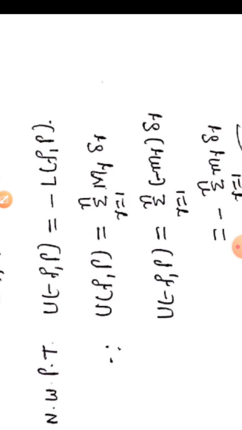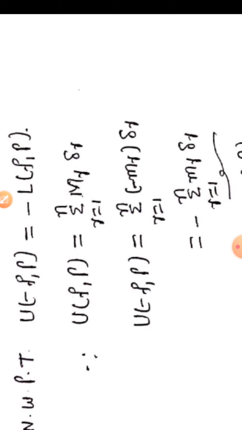Therefore, first we have to find U minus FP. Therefore, U minus FP equal to summation r equal to 1 to n, where minus MR is the supremum of minus f of x on IR. Therefore, supremum of minus f of x on IR equal to minus small mr. Therefore, U minus FP equal to summation r equal to 1 to n minus mr into delta r.